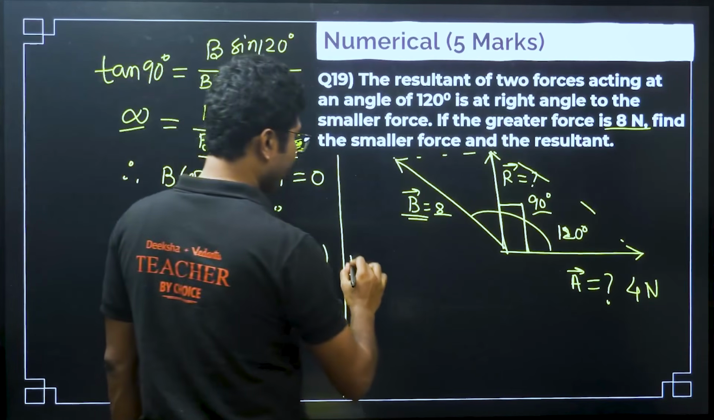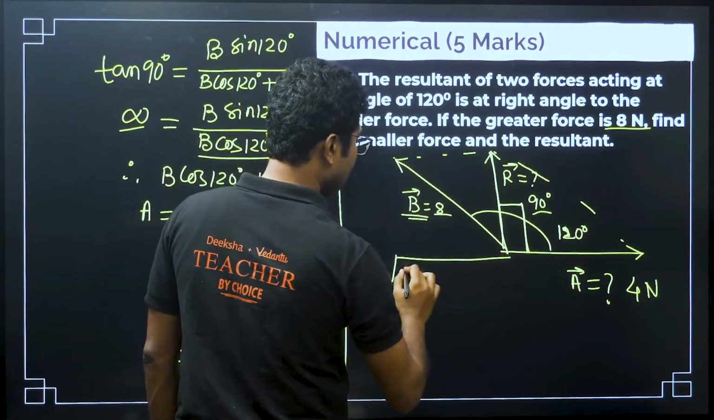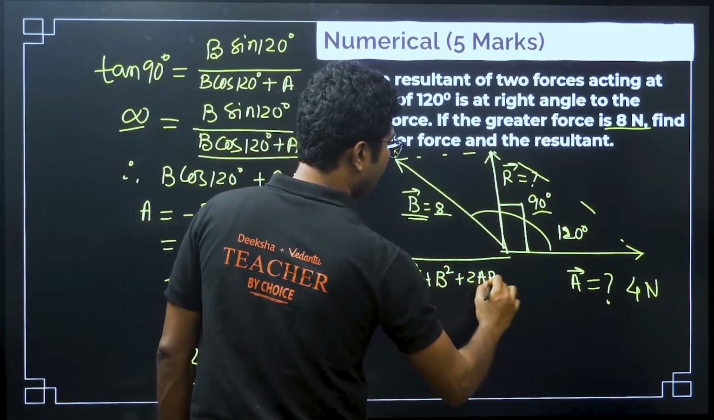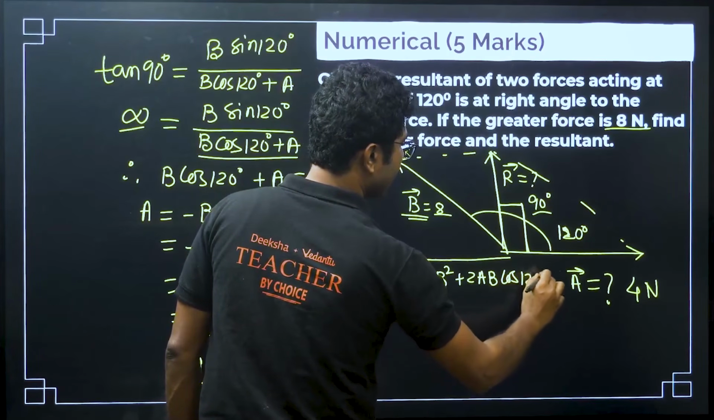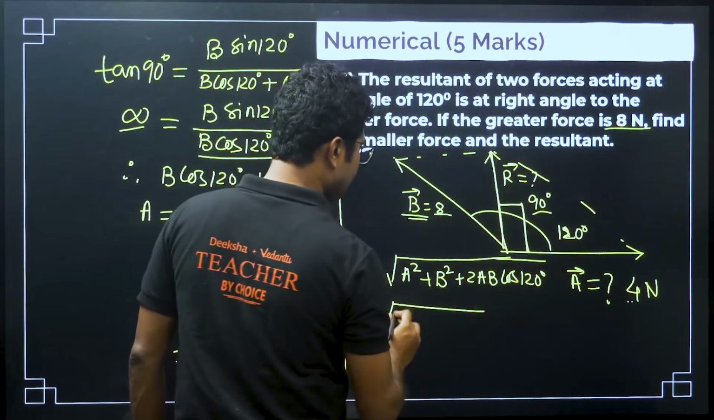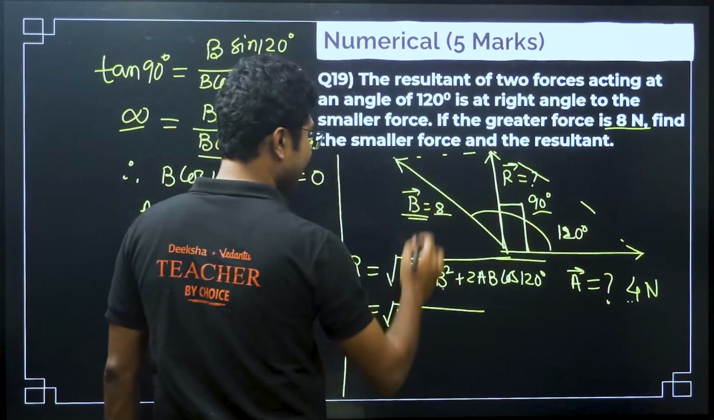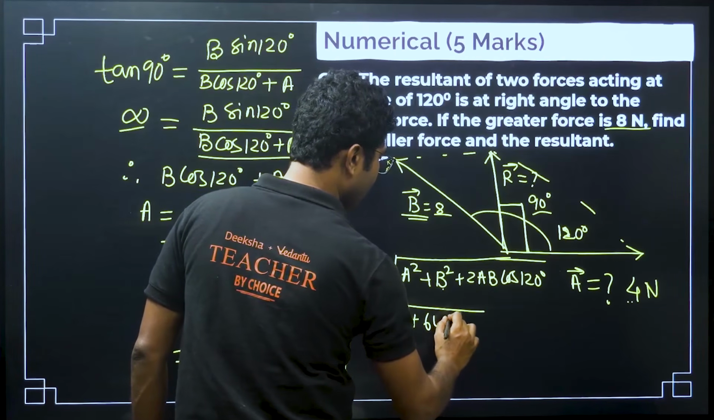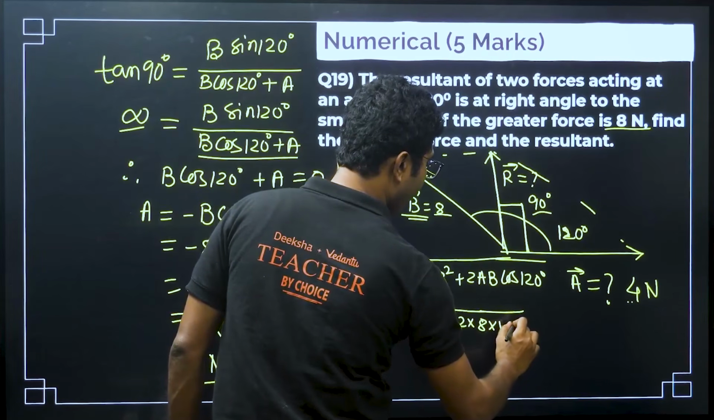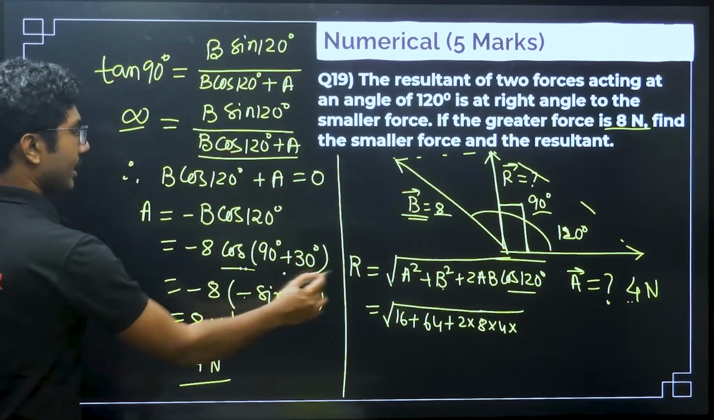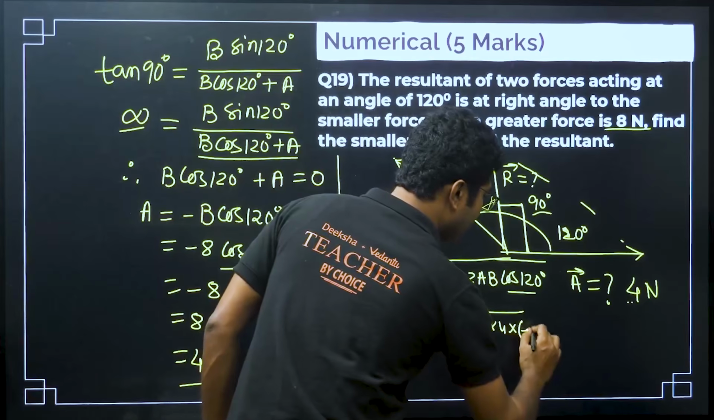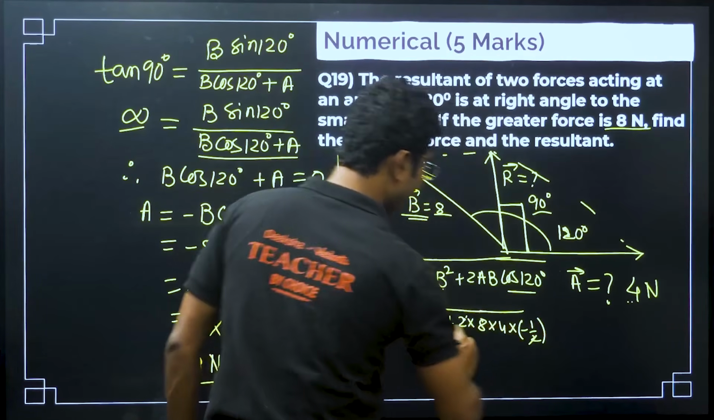Now, what is the value of the resultant? The resultant is the square root of A square plus B square plus 2AB cos 120 degrees. So, A square means 4 square, that is 16, B square means 8 square, that is 64, plus 2 into 8 into 4 into cos 120 degrees. We have already calculated that cos 120 degrees is negative half. So, it will be minus half, and the 2 cancels.